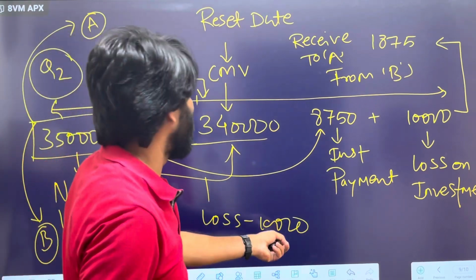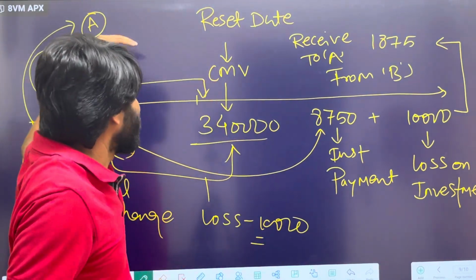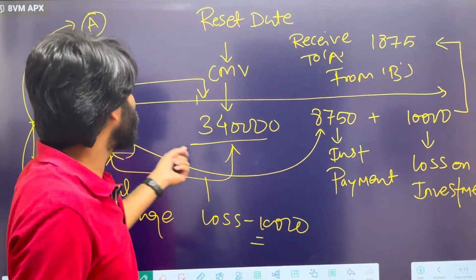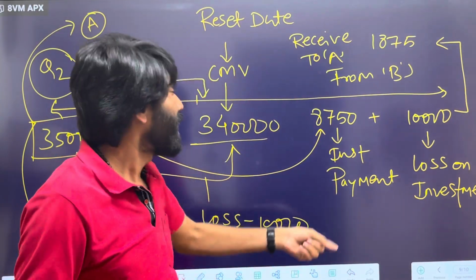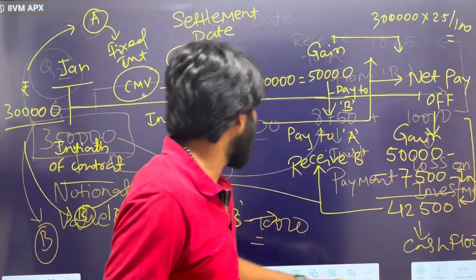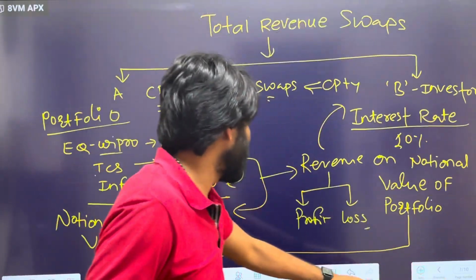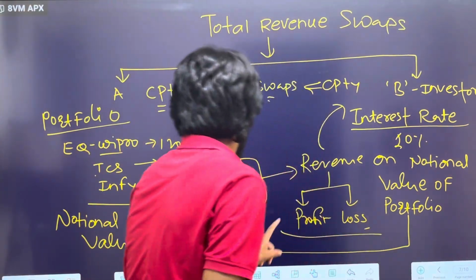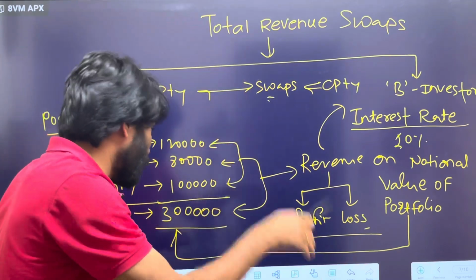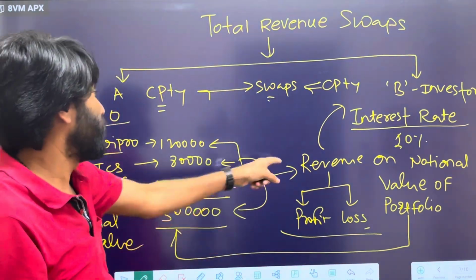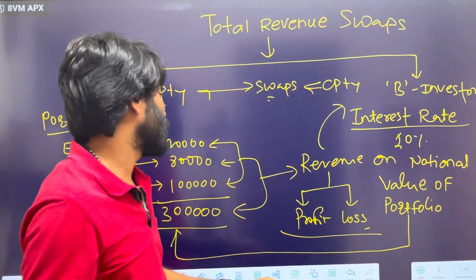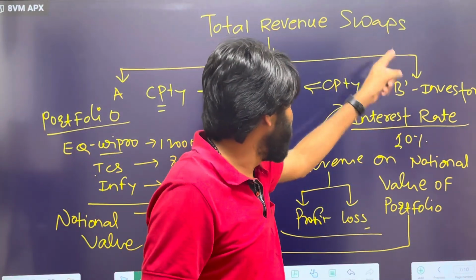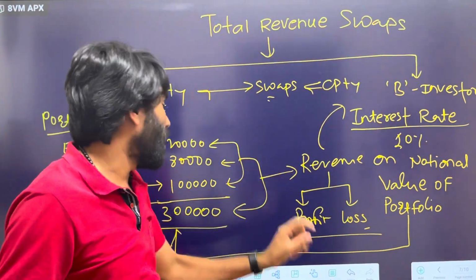So loss of 10,000. So in this case, see, A will not pay anything to B then. Why? Because actually the portfolio is in loss of 10,000, and as I said, if you go back and check it, B purchased revenue. Revenue includes profit and loss. If there is any loss in the portfolio, B will bear the entire loss, and as well as interest payment also will be paid out by B investor to A. This is how your swaps works.